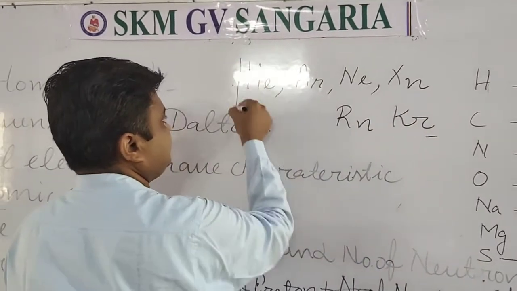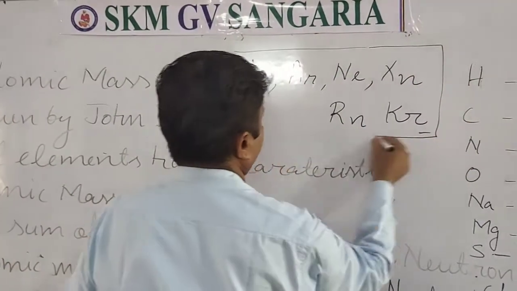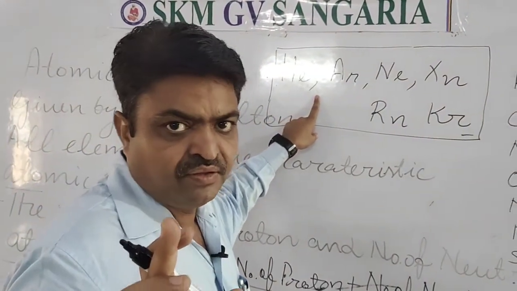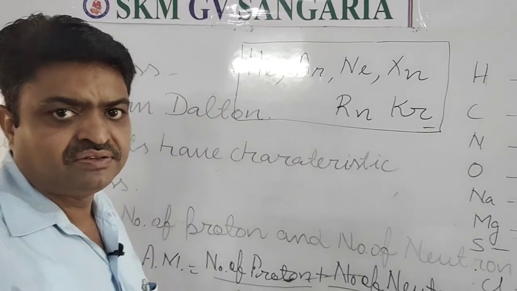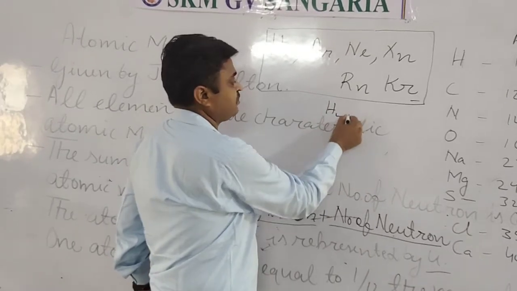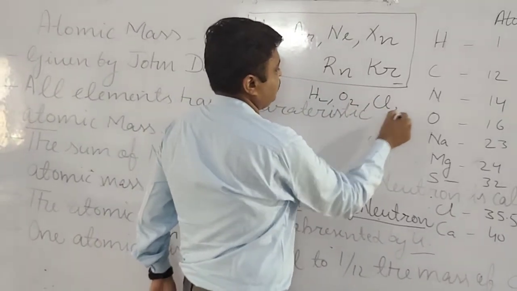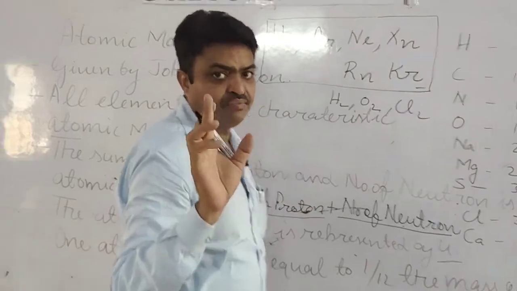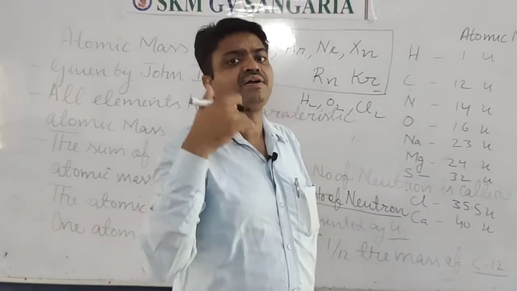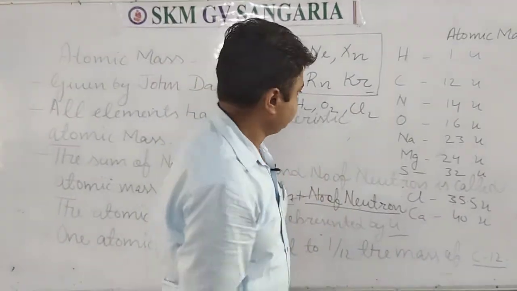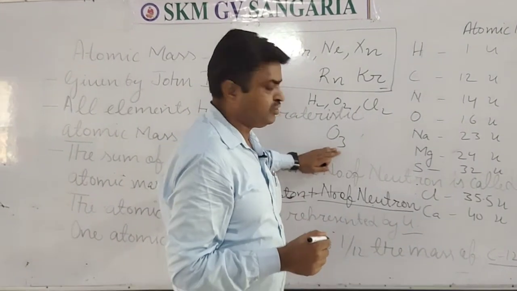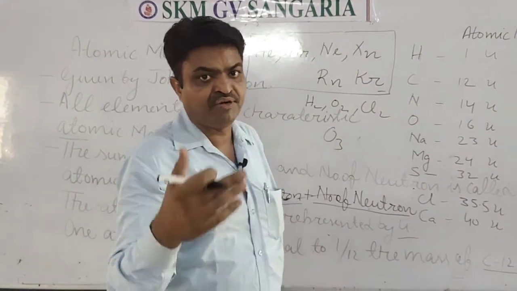These are monoatomic because they have only one atom in them. There are some diatomic also, like hydrogen gas H2, O2, Cl2. They are diatomic. Some matter is triatomic also, like O3, ozone. Ozone is triatomic in nature.